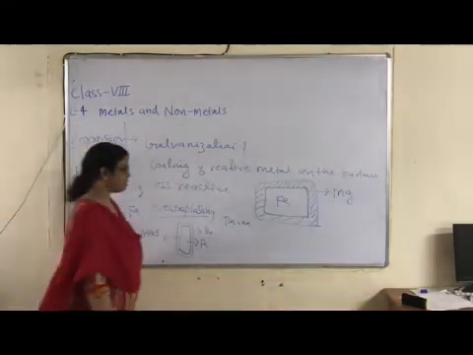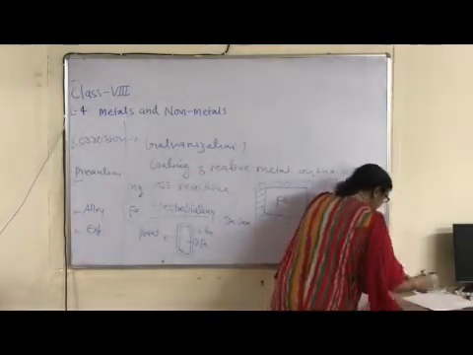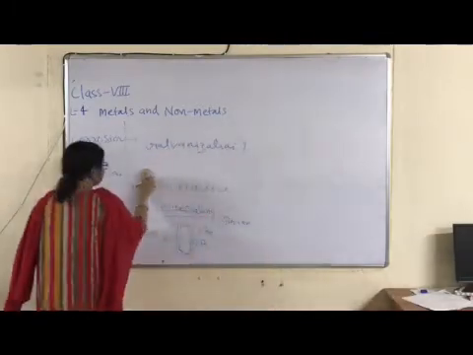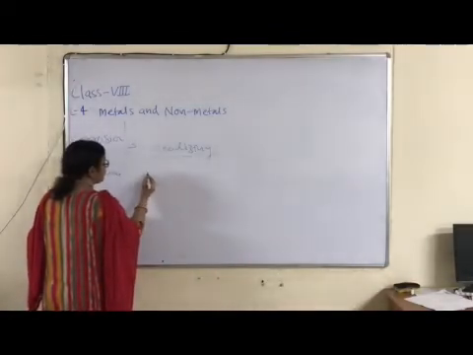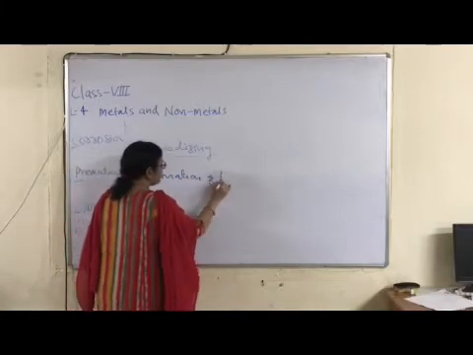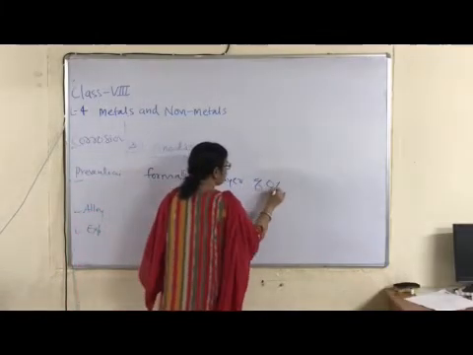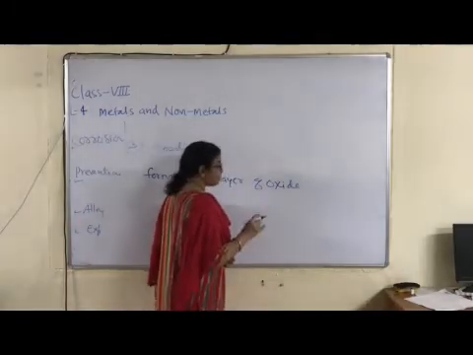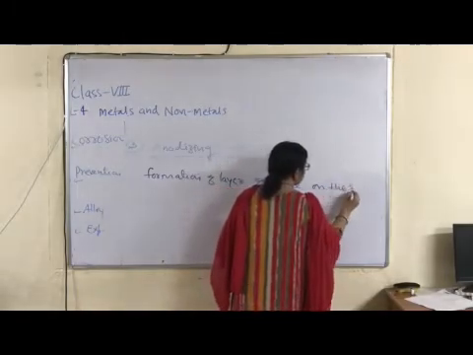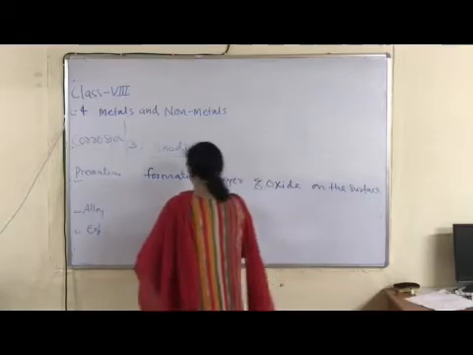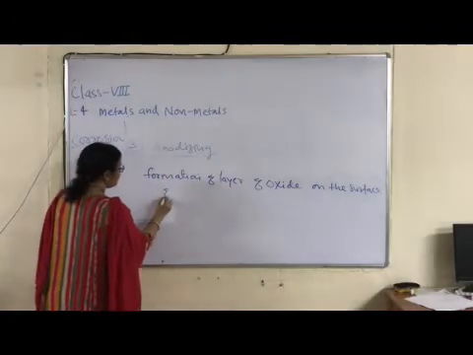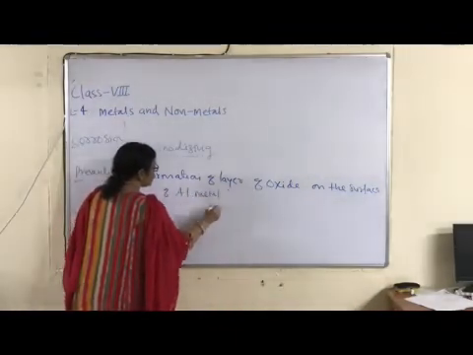Next is anodizing. Anodizing is coming from anode. Okay. Anodizing means formation of a layer of oxide on the surface of aluminium metal. The formation of an oxide layer on the surface of aluminium metal is known as anodizing.